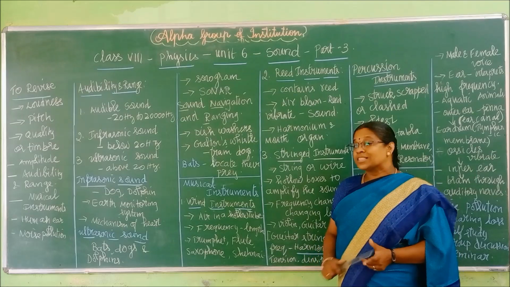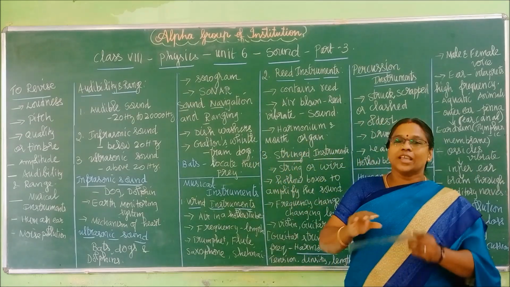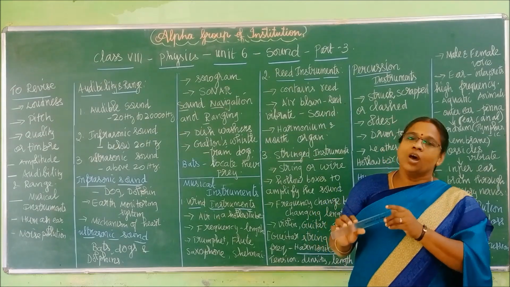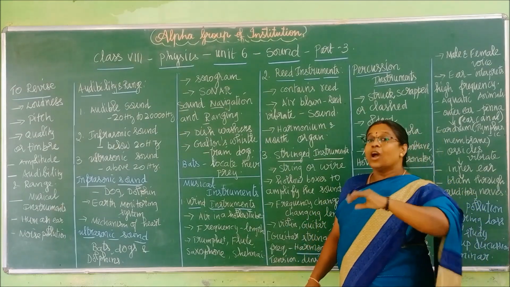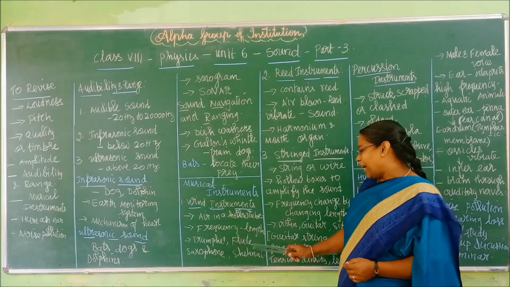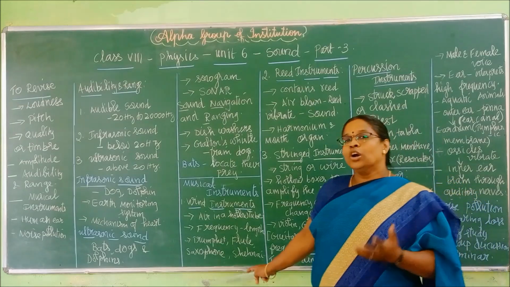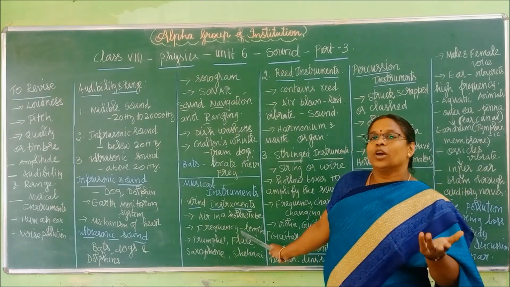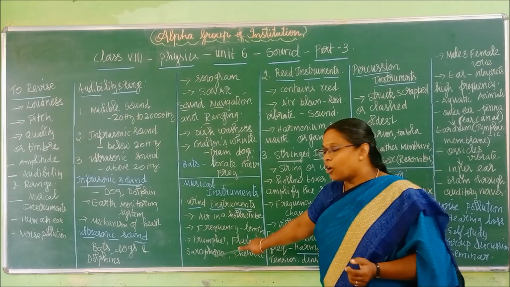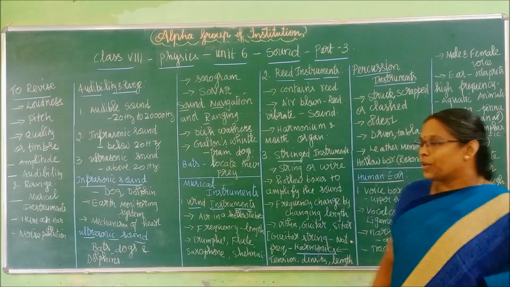See how much science is involved in it, right? So the frequency inside that flute will be changed by closing and opening the holes and by blowing air inside it. Okay, next, what are the examples? Trumpet, flute, saxophone and shehnai. Just Google them on your system to see how they look. Even in your textbook it is given. Just see it, right?